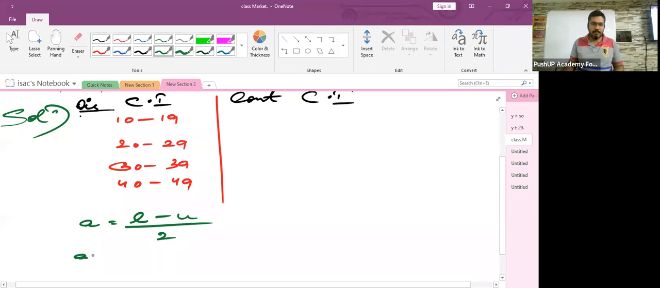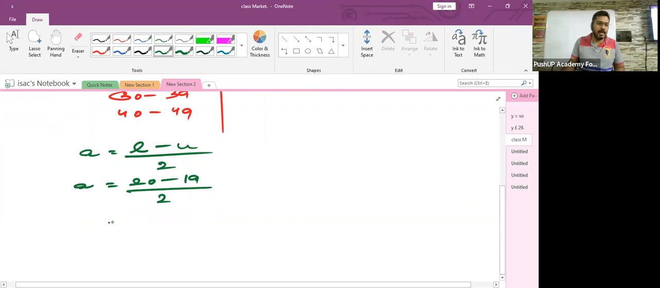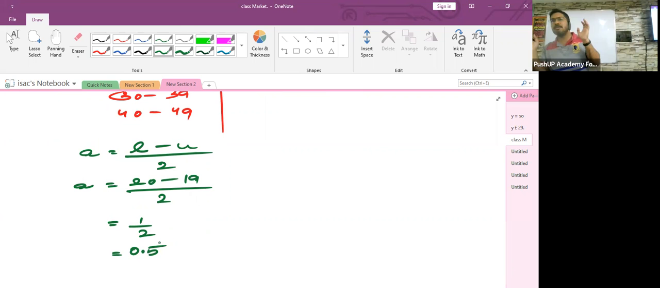So children, let me find the adjustment factor here. The lower limit of the second class interval is 20, minus the upper limit of the first class interval, which is 19. So 20 minus 19, divided by 2. How much is 20 minus 19? 1. So 1 by 2, which is equal to 0.5. Did you all get the adjustment factor? 0.5. Understood?